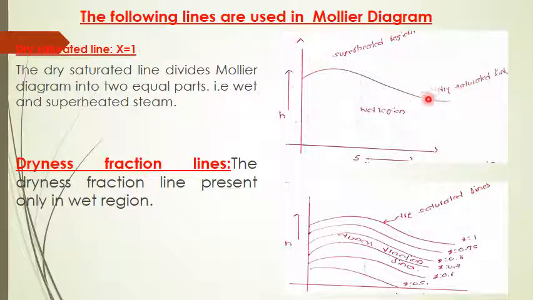You can observe here, it is the dry saturated line. This dry saturated line divides the Mollier chart into two parts, that is the wet region and the superheated region. Now dryness fraction lines. The dryness fraction lines are present only in the wet region. If you open the Mollier diagram, you can observe these horizontal curved lines. We can observe the dryness fraction lines present only in the wet region.